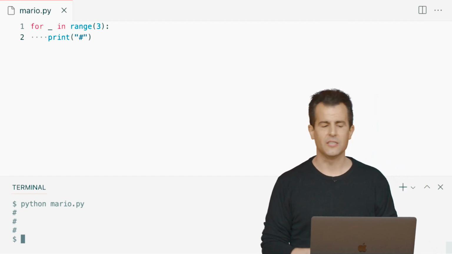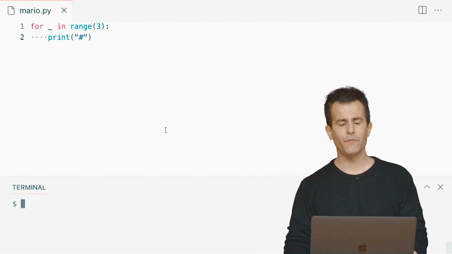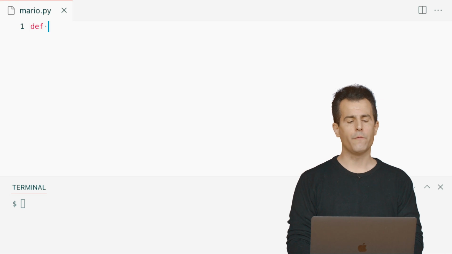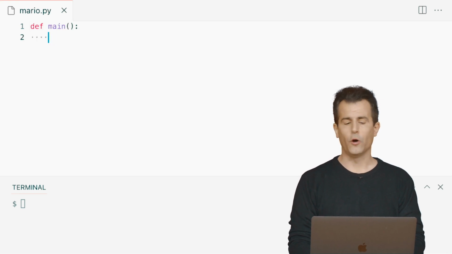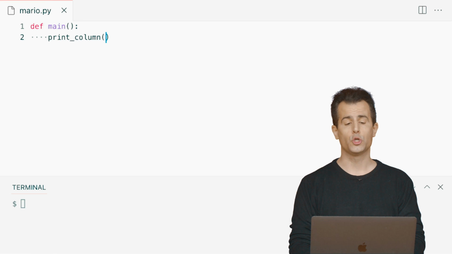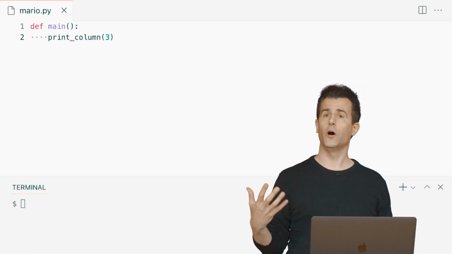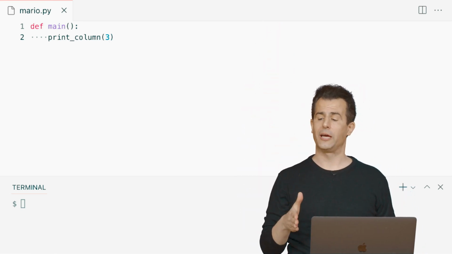Well, let me go ahead and, for instance, assume for the moment that I've had the forethought to, in my function main, use a function called print column. That seems as good a name as any to use a function that prints a column of bricks.